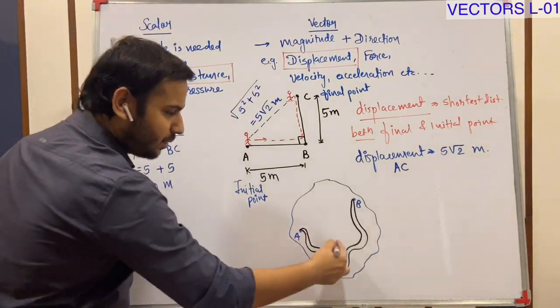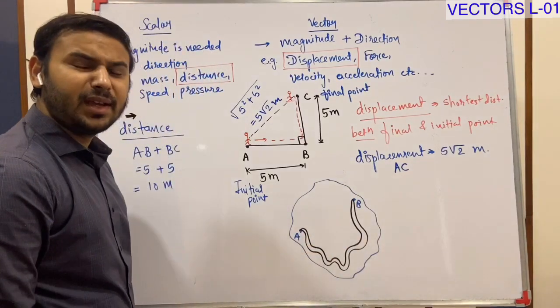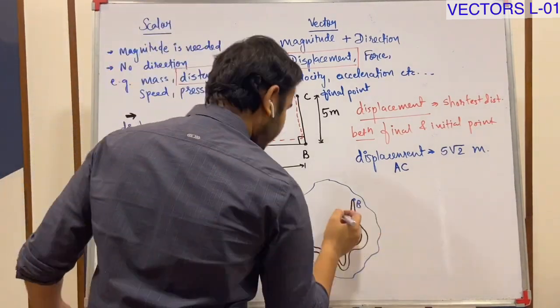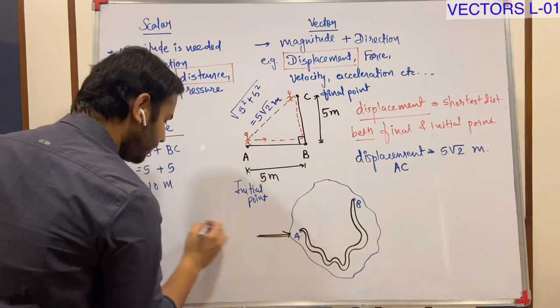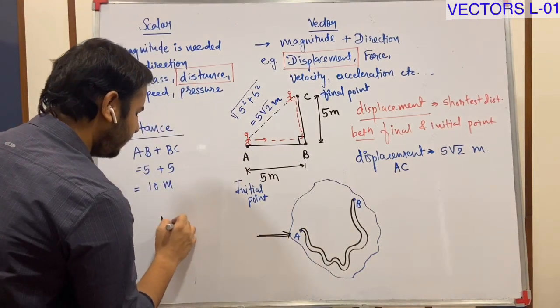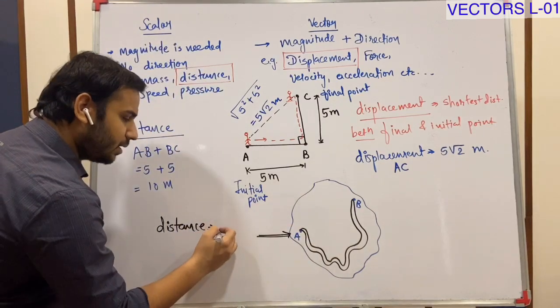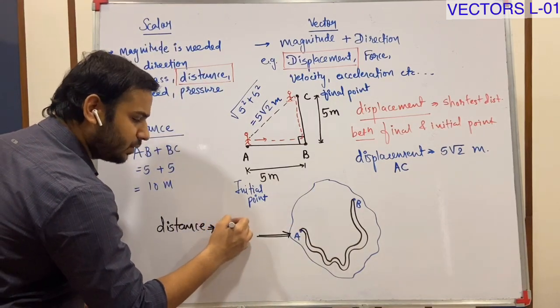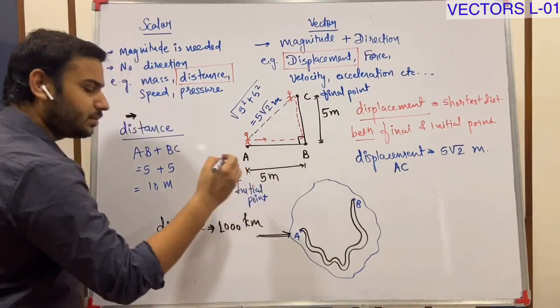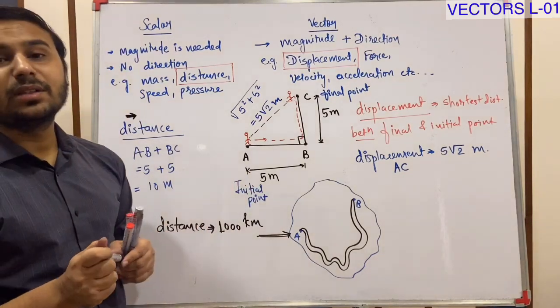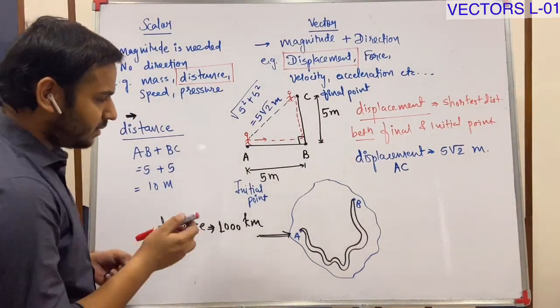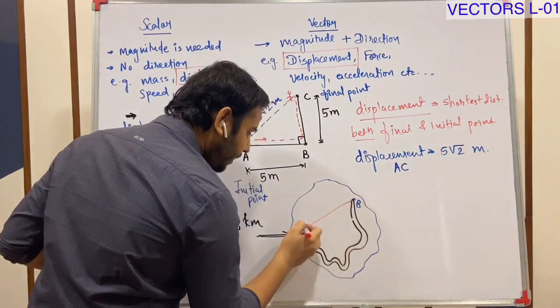By road a person is moving from town A to B. Say the distance of this path A to B is say 1000 kilometer.